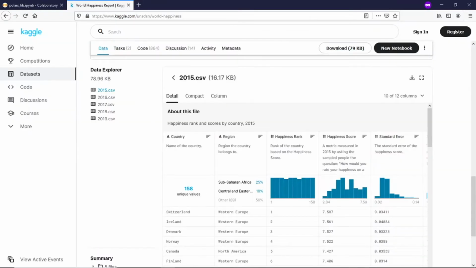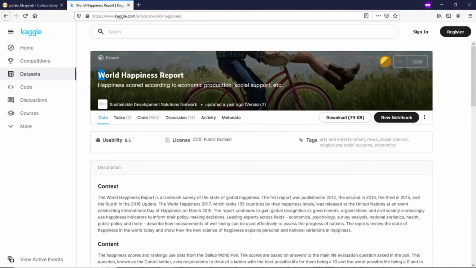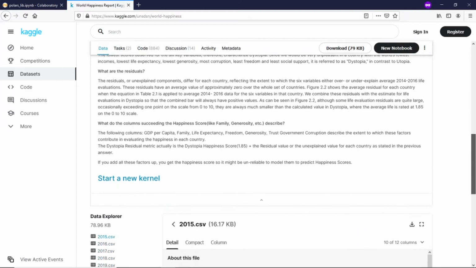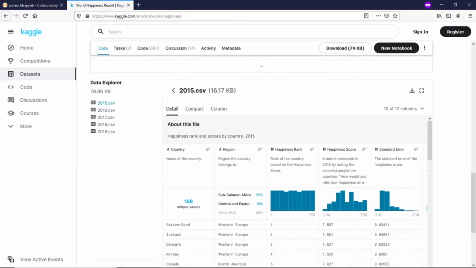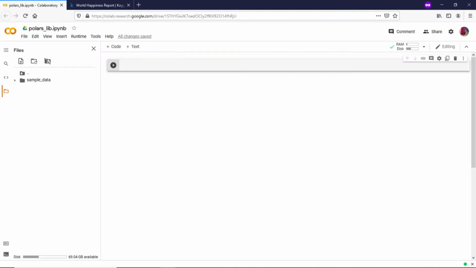The data which we will be using for the exercise below is the World Happiness Report, which is available on the Kaggle site. So this has a lot of details about how happy a country is, healthy life expectancy, their human development index, inspiration, all these things we have, happiness score, happiness rank, and so on. They have 5 years of data from 2015 to 2019, and we will be using one or two files from this. I have already downloaded these CSV files, so we can directly get onto Google Colab from here. So let's get started.